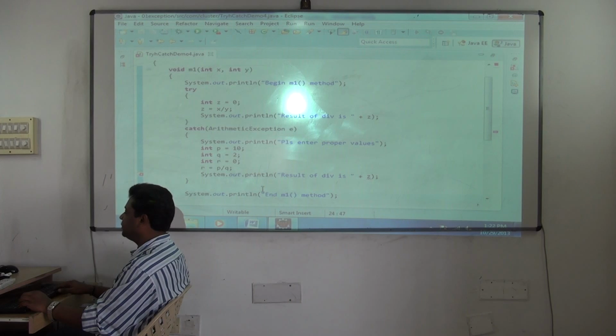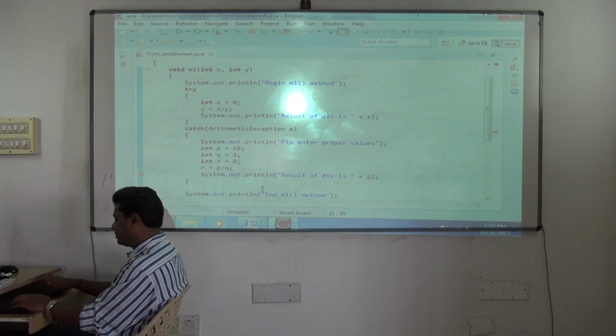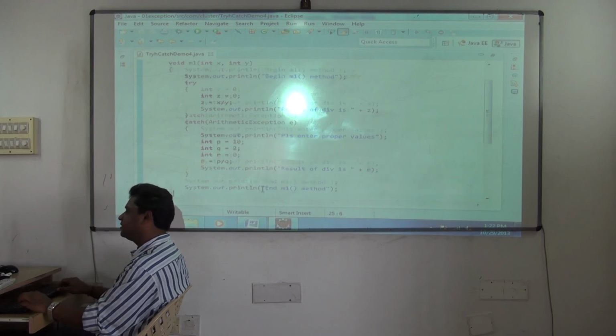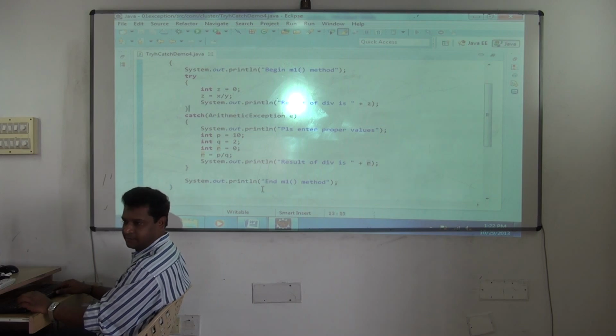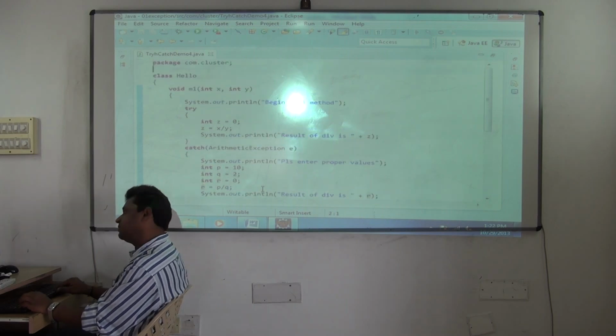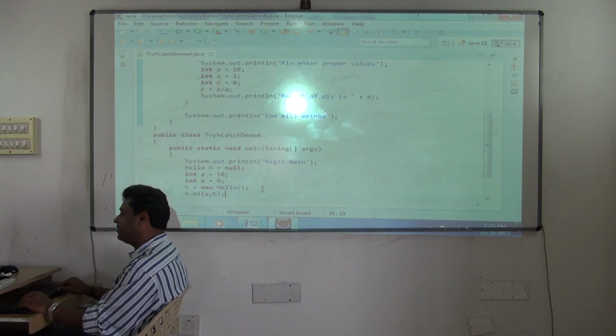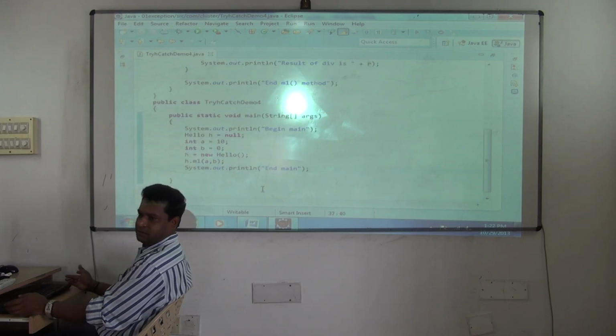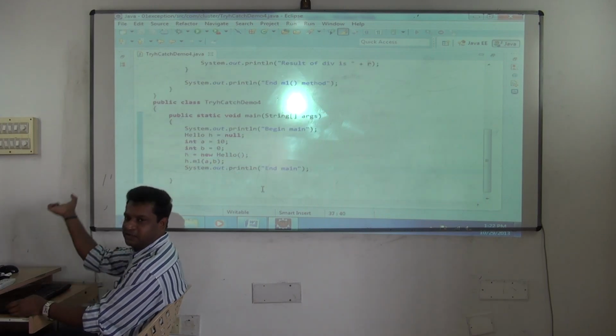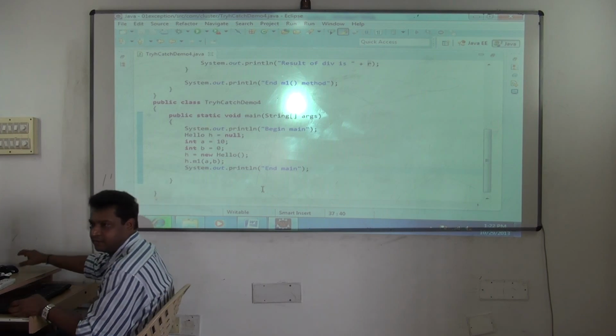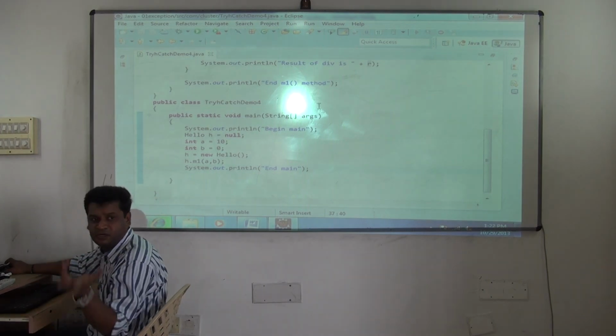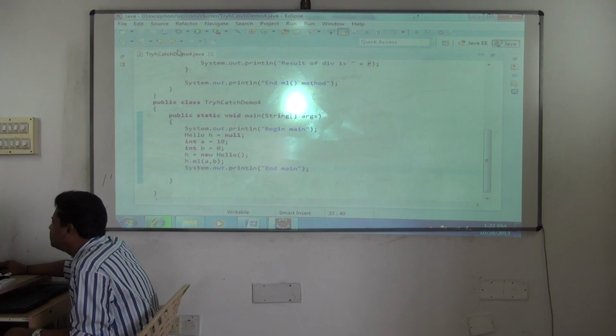Okay, so it will be executed. R, correct. Then at the end of the M1 method, fine, the method will complete now. The method will execute successfully, and then main also will execute, because the problem occurred there only. You caught it there, and there only you fixed it, fine. There is no problem for main now because the problem is not coming to main. So fine, this is a good solution.